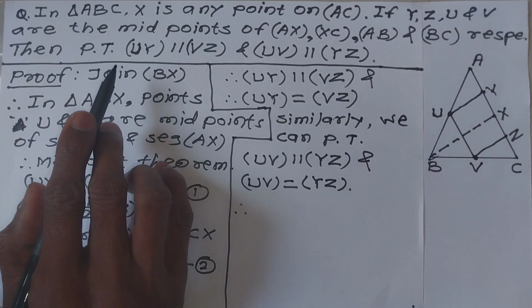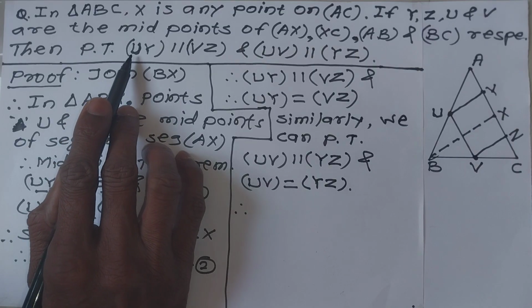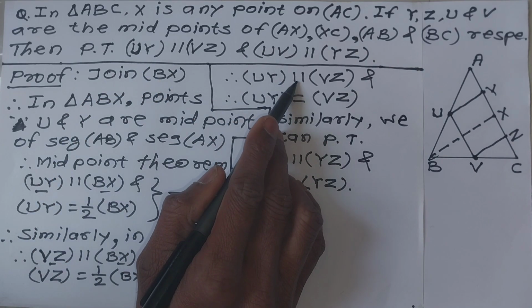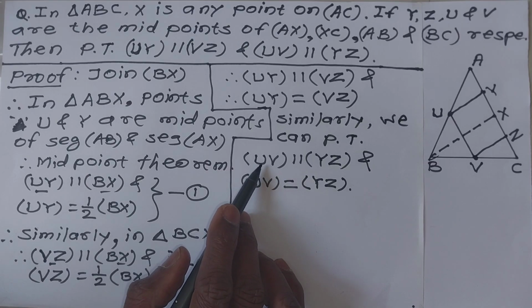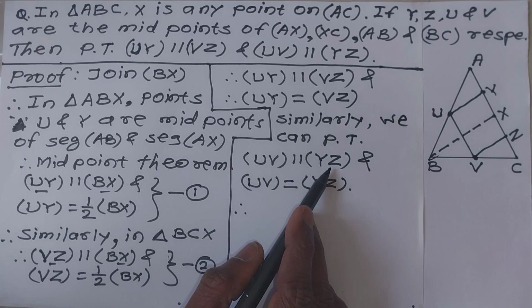Therefore, we get our two proofs, that is UY parallel VZ and UV parallel YZ.